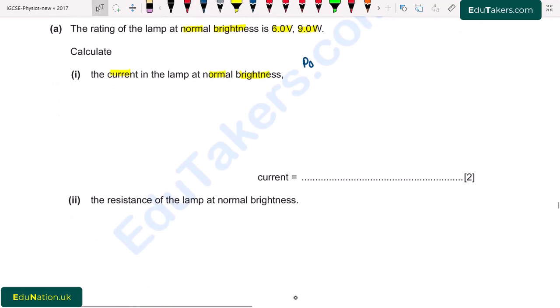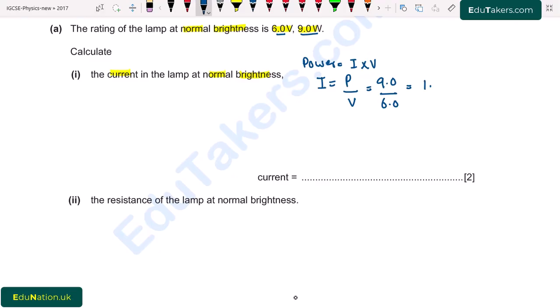Power is the product of current and potential difference. But here we have to find out the value of current. It will be equal to power over potential difference. Power is given, that is 9.0 watt, divided by potential difference is 6.0 volt. So the value of current comes to be 1.5 ampere. I write here current is equal to 1.5 ampere.